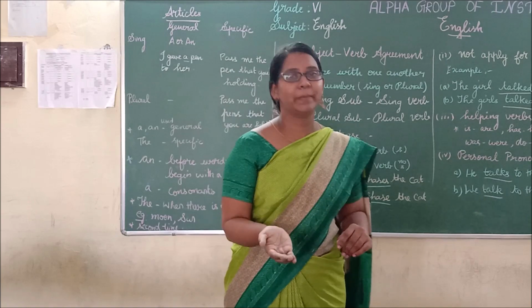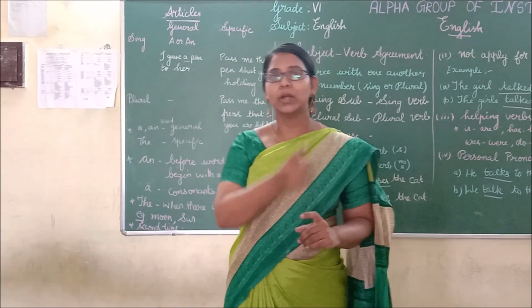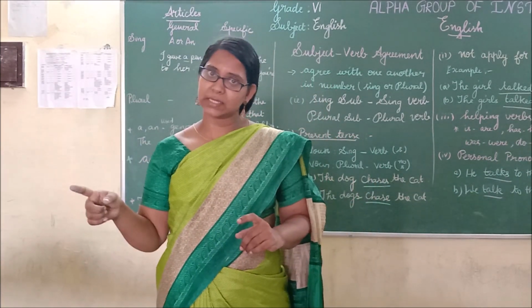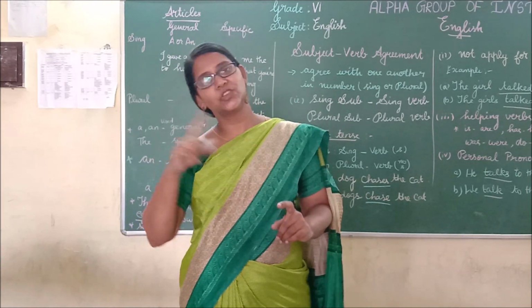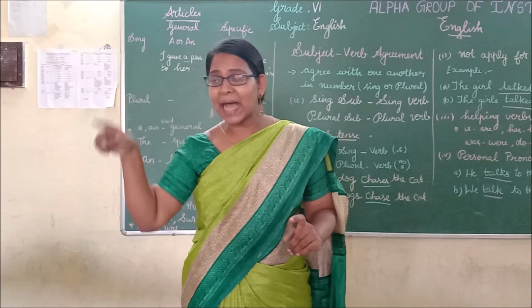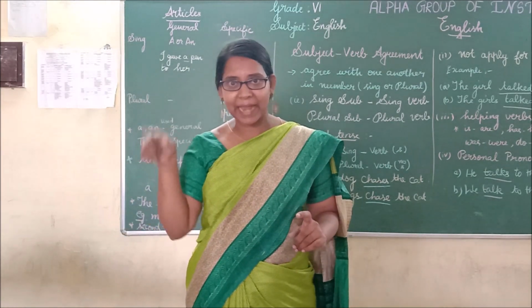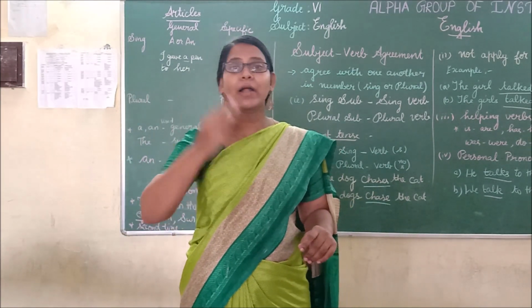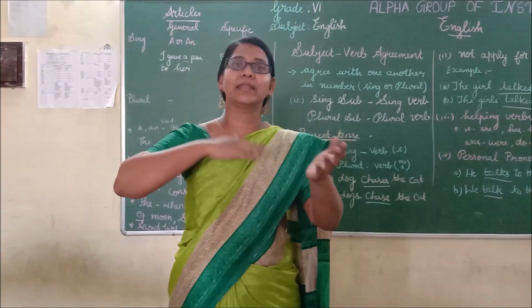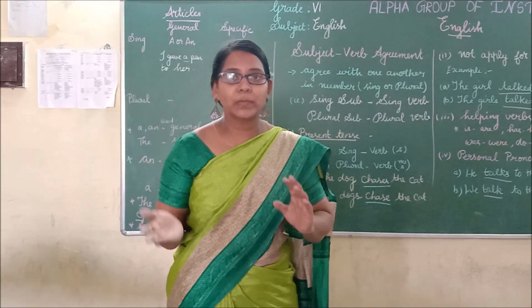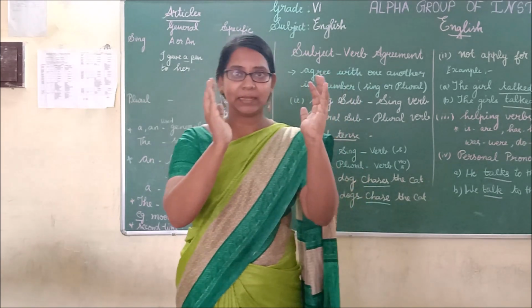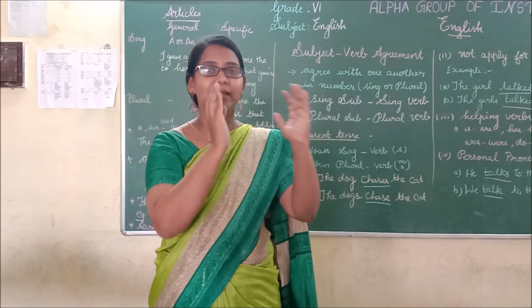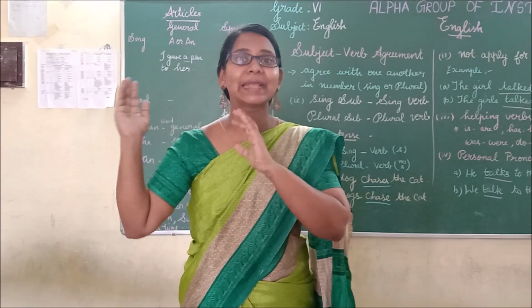If we talk about a material, okay, pen, what is the plural form? Pens. Book, books. Chart, charts. The plural form has s at the end. But if we talk about verbs, it is different. It is opposite to the object. For example, here we have seen, the dog chases the cat.